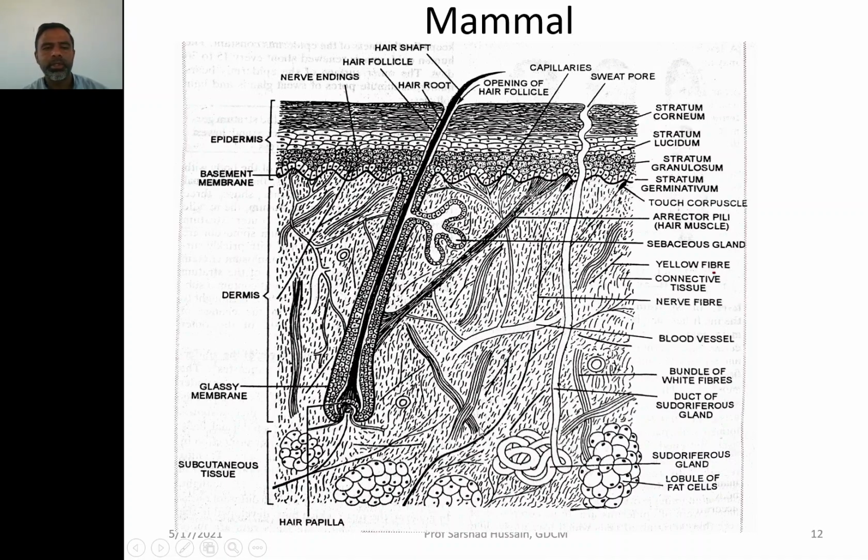In the dermis you can see that blood vessels are present, nerve vessels are present, yellow fibers are there, white fibers are there, and other structures are there. We shall not discuss it again because we have already discussed that. Anyhow, comparatively you can see that the thickest skin is present in the mammals, having the thickest dermis and epidermis as compared to the other classes of the chordates.